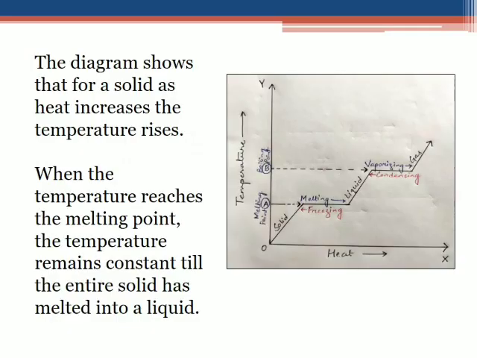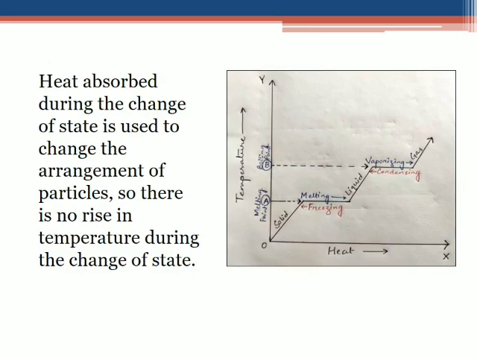This diagram shows that in case of solid, as heat increases, the temperature also increases. And when the temperature reaches the melting point, that is OA, the temperature will remain constant till the entire solid has melted into liquid. You can see in this graph, the graph was rising and suddenly it became flattened, and the temperature will become constant till the entire liquid is melted.